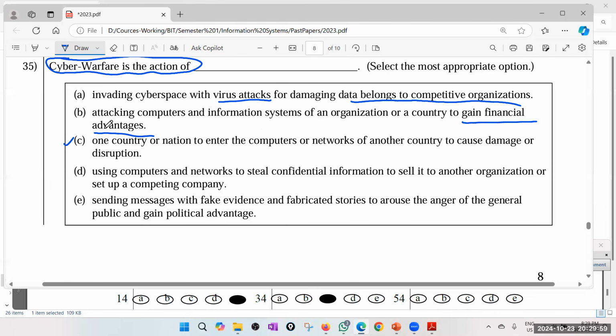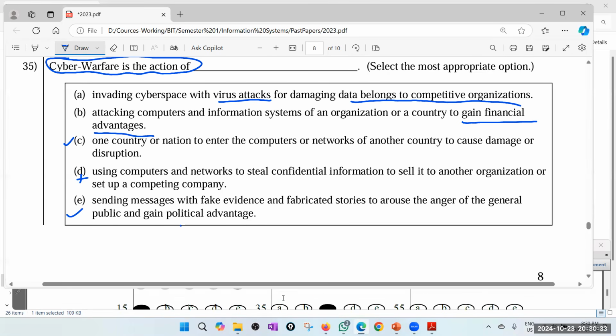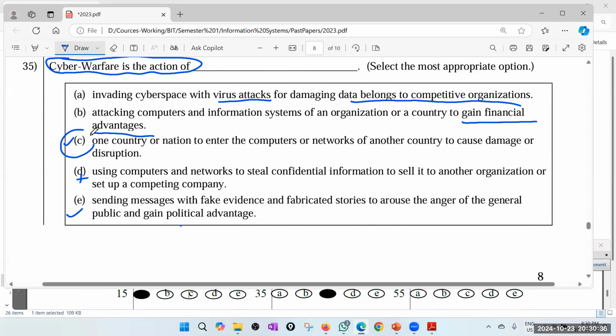Using computers and networks to steal confidential information to sell it to another organization, but that is not cyber warfare. Sending messages with fake evidences and fabricated stories to arouse anger of the general public to gain political advantage. That is also sort of a political thing anyway. Okay. But is it really cyber warfare? I think C is the direct answer for me. E might be correct, but because C is there, I'll go for C. Okay, 35. Yes, the answer is C because C is the more direct answer. Direct warfare. Okay.